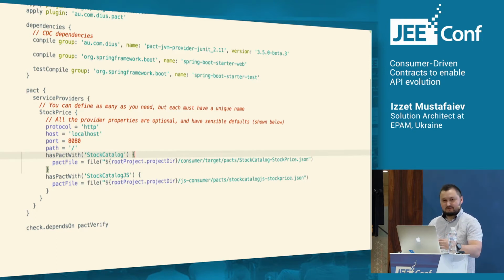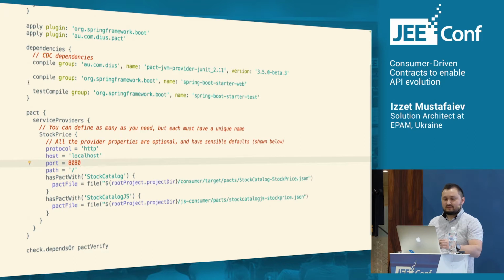It can be implemented for your continuous integration server when you're running your build and running tests. Pact also provides a plugin for Gradle and for Maven so that we can inject this verification step not just at the unit test level or integration test level, but into our build.